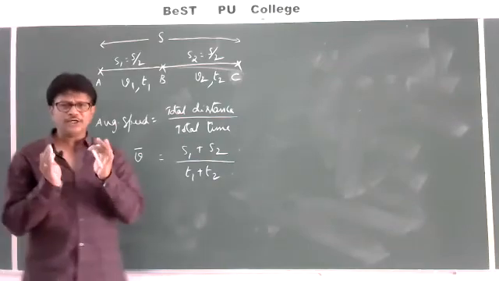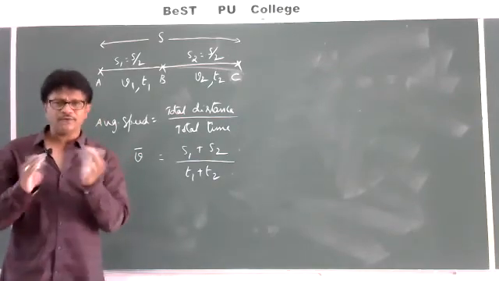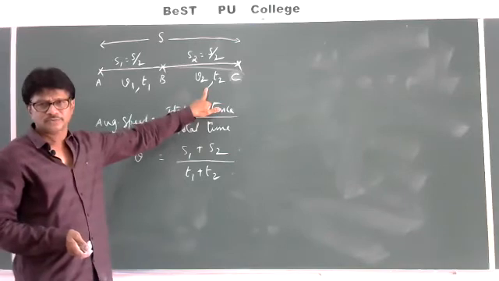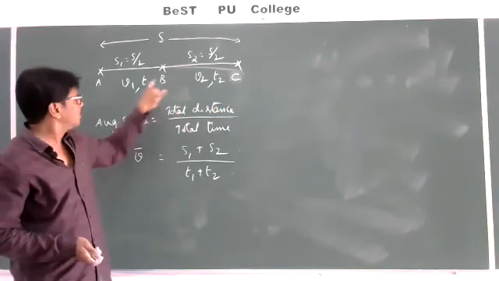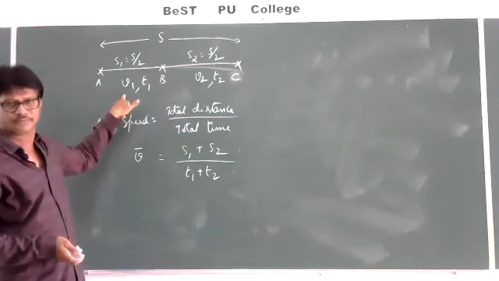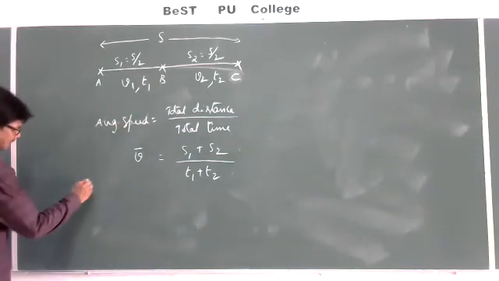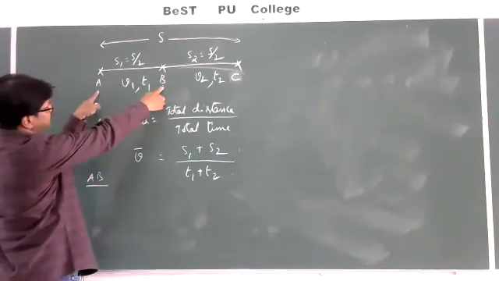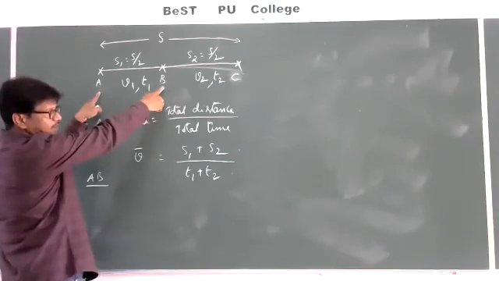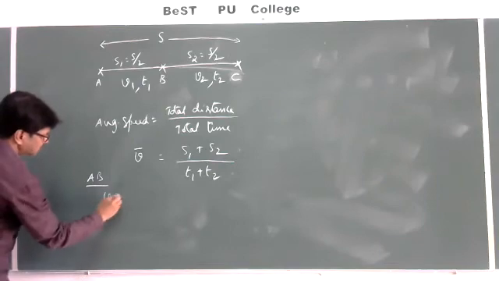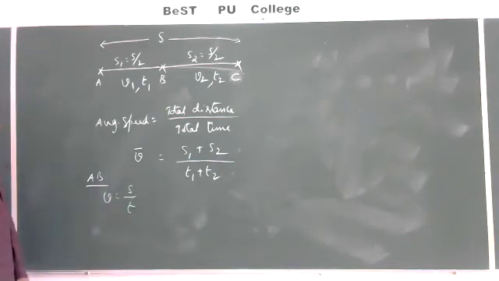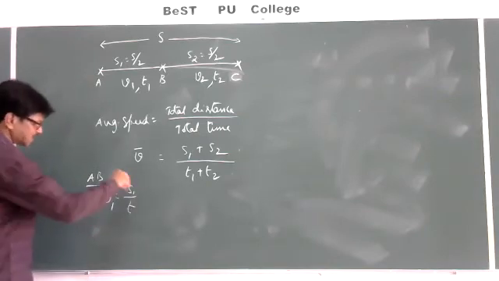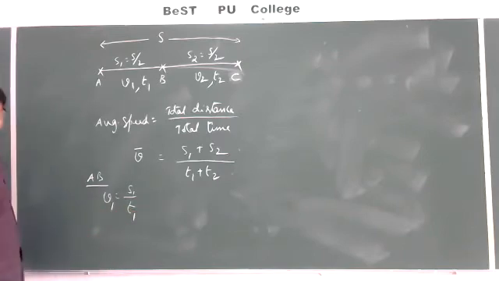We don't know the T1 and T2 values. Instead of T1 and T2, what did he give? V1 and V2 he gave. So what we need to do is convert T in terms of V. First I am considering AB. In this part, as we know, speed is equal to distance by time. Here, the speed is V1, the distance is S1, the time is T1.